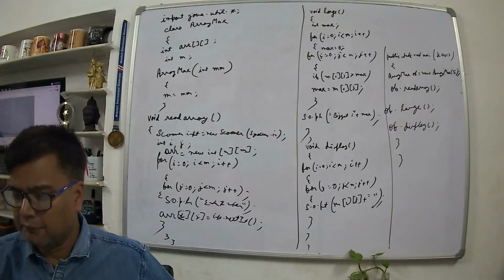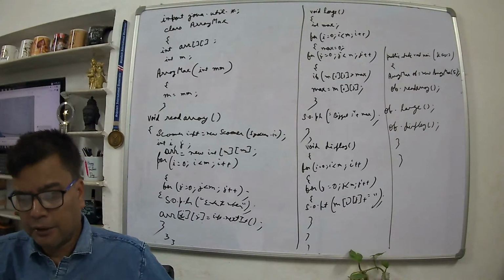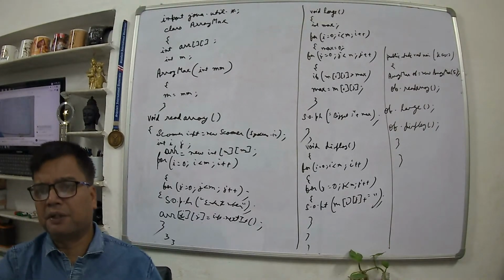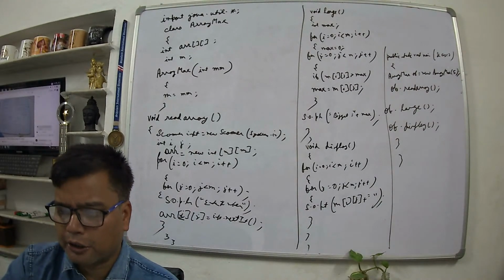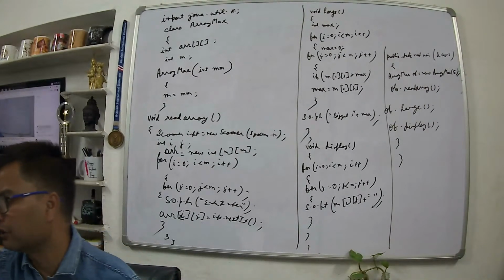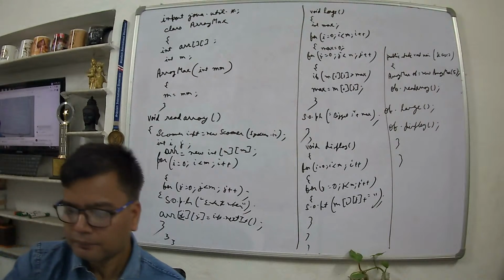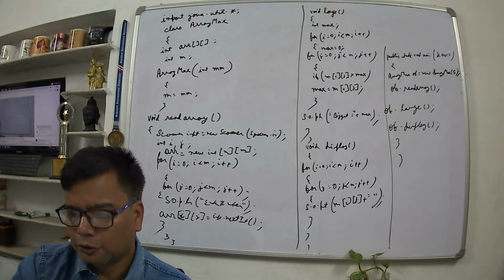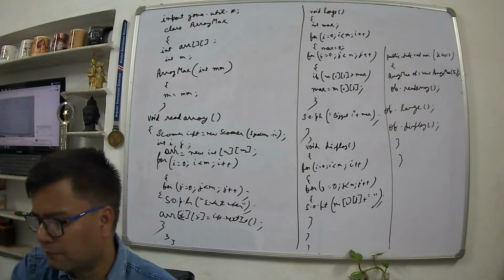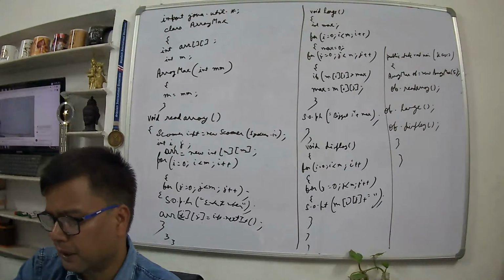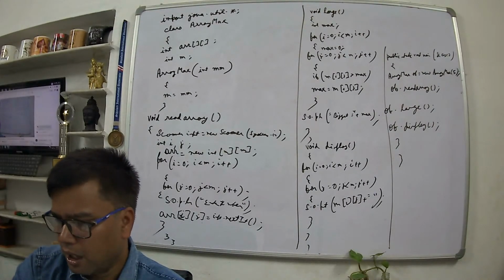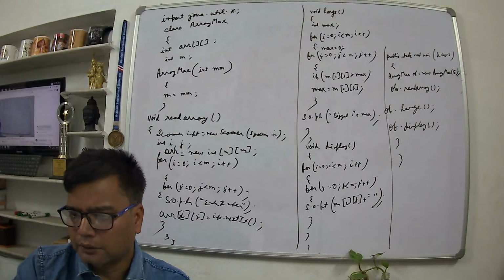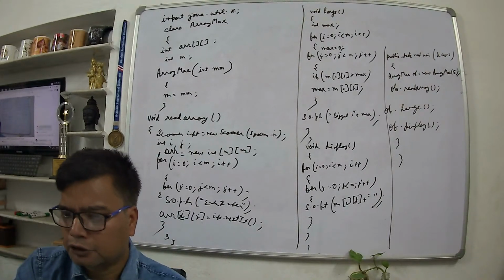And then the infix, prefix, postfix, and the in-order, pre-order, post-order of tree, that I'll be discussing tomorrow. I hope everybody must be clear with this programming section. I'll be taking up the data structure part tomorrow.